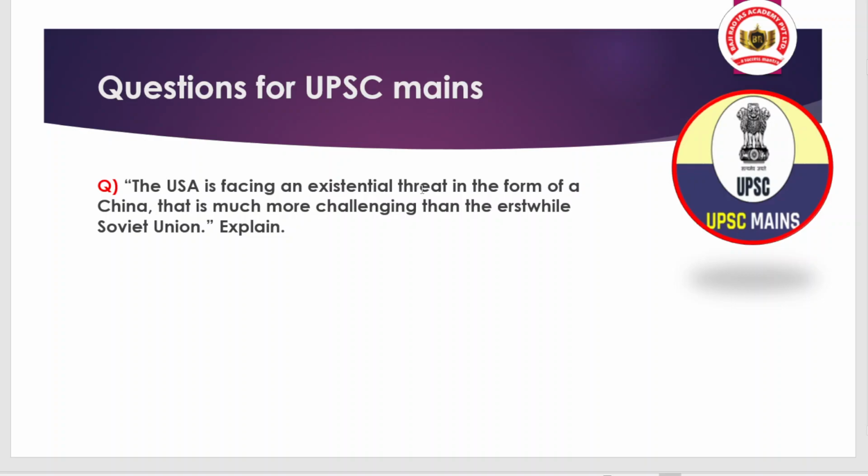You should know that before 1990 there was the USSR, the Soviet Union, where Russia and other Central Asian countries were members. So there was a very big bloc. But after the disintegration of the USSR, the dominance of the US was there.